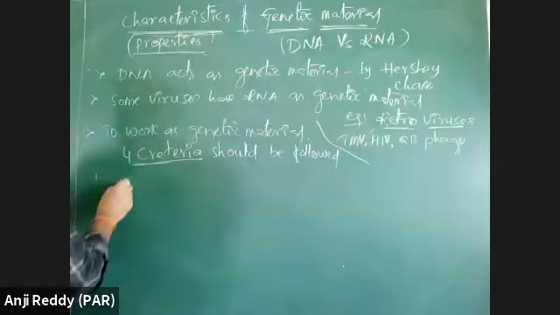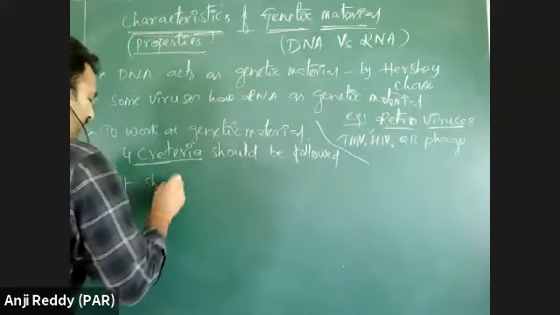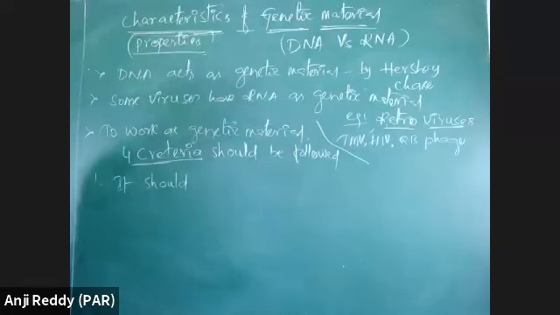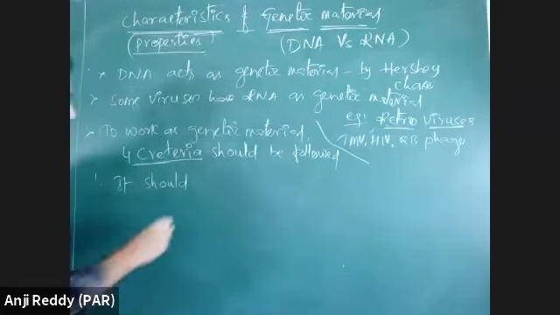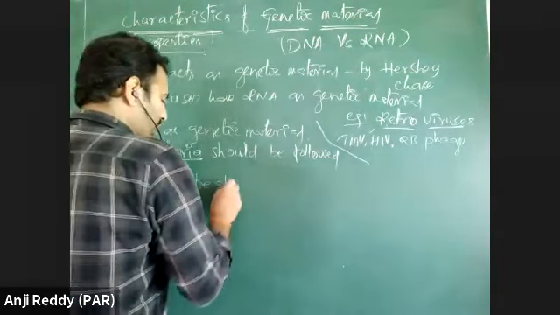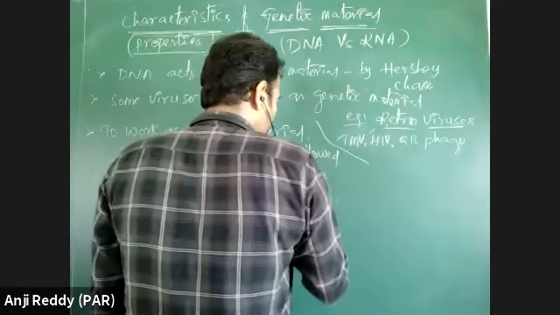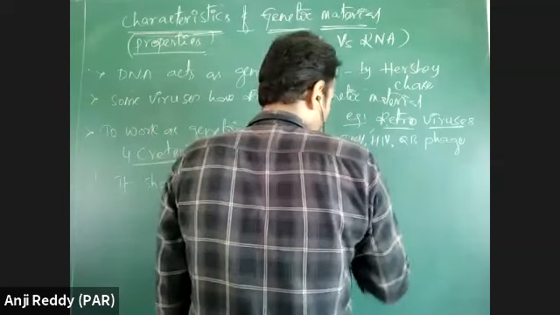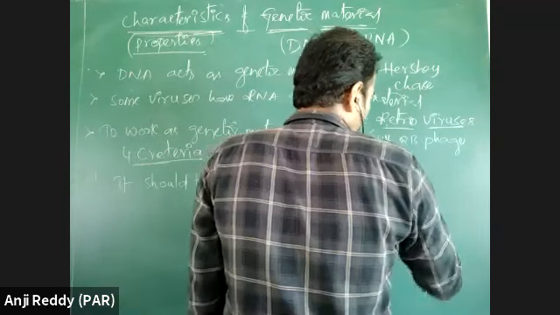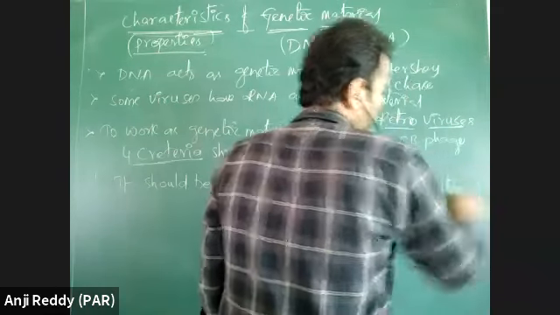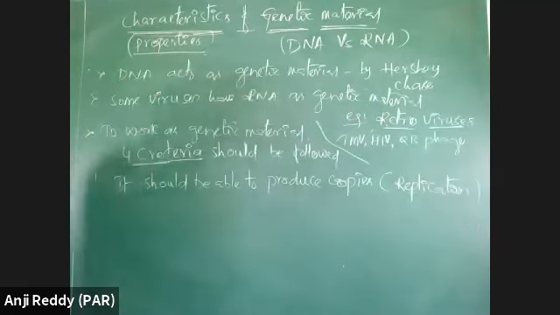Here, first one, it should be replicating. That means it should be able to produce copies. Its own copies it should produce. That is the replication property.